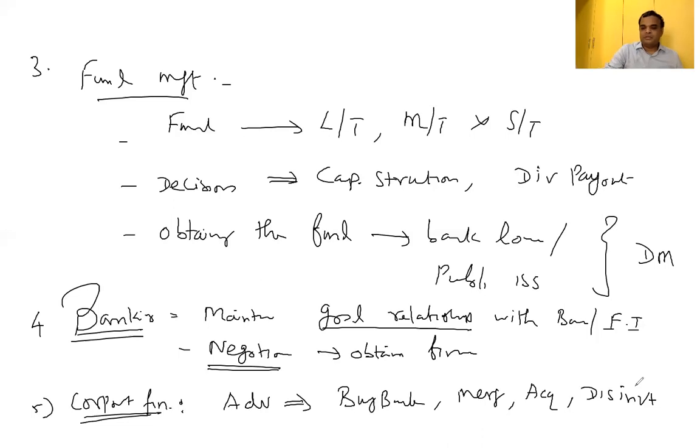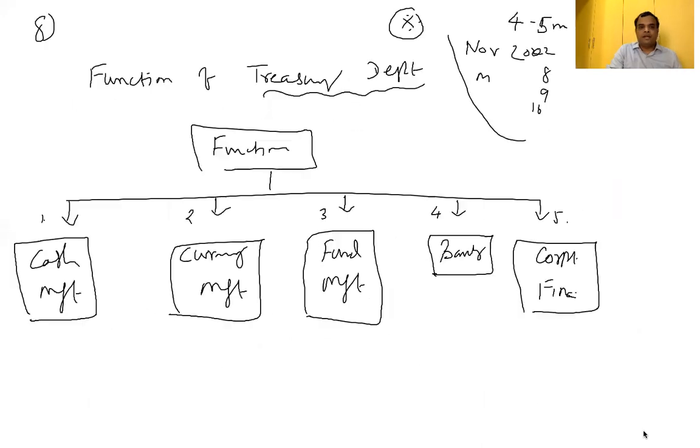So I'll repeat one more time. We are on the functions of the Treasury Department. What are all the functions? Five different functions are there: cash management, currency management, fund management, banking, corporate finance.